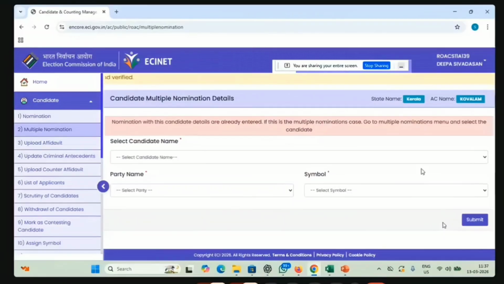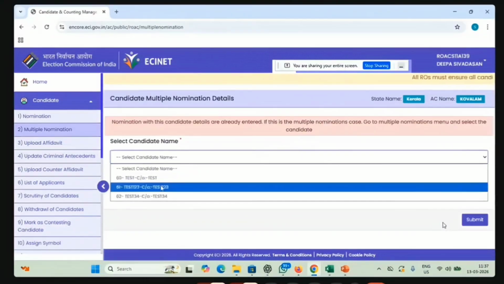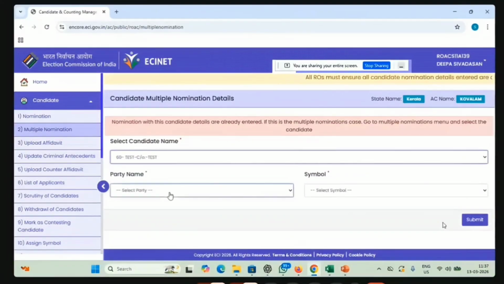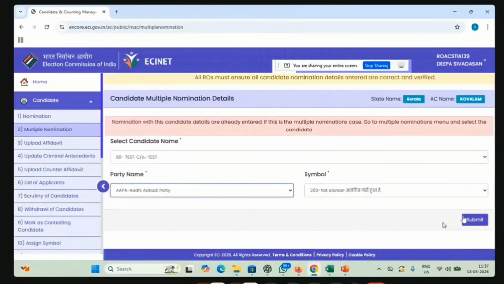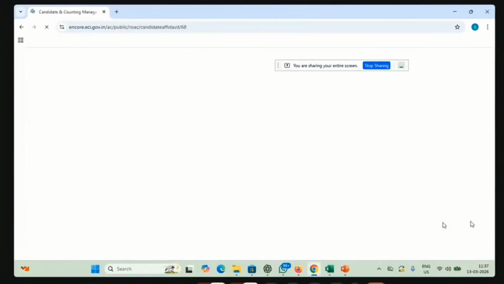In the case of multiple nominations, the candidate name will be similar. All four nominations will have the same candidate name. So if it is a multiple nomination, you just select the candidate name from the list of candidates we have already entered. That nomination will come. Select the party in which he is applying the nomination, and then submit it.